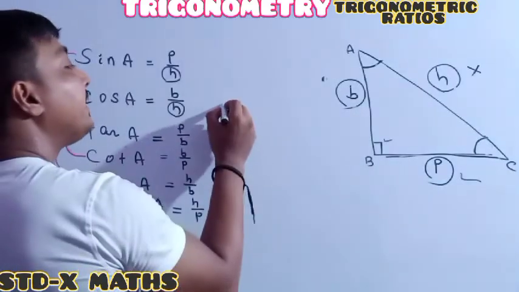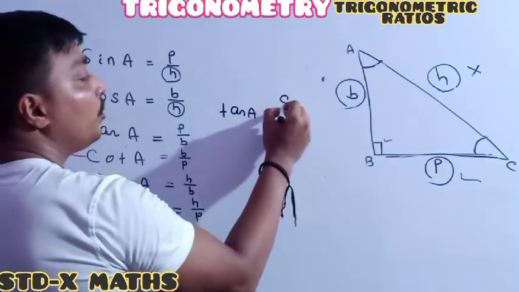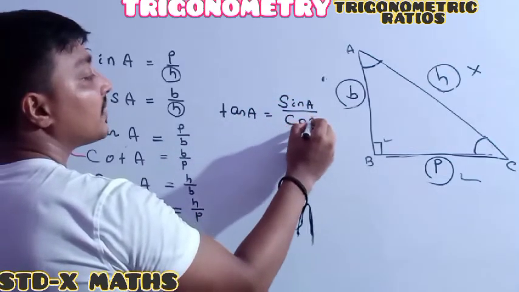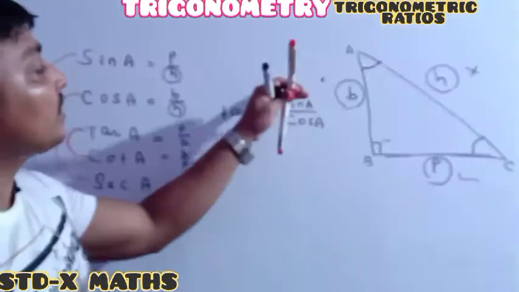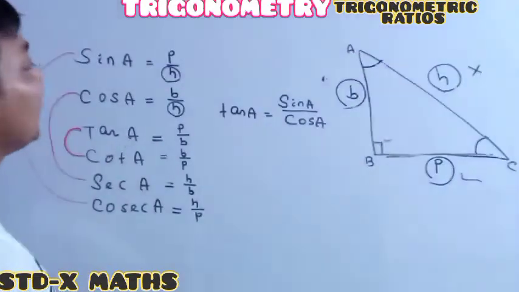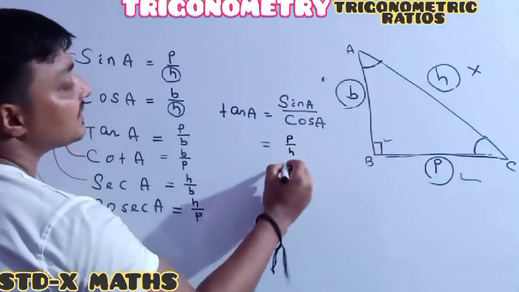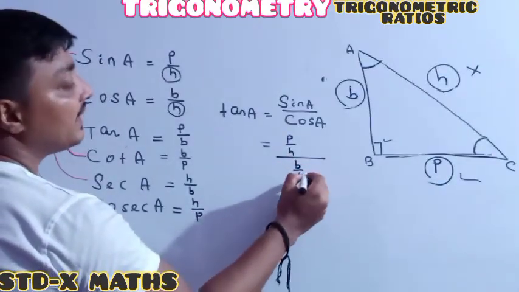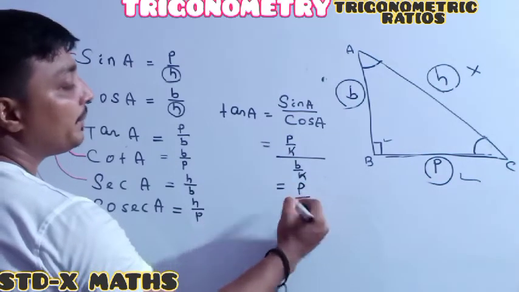Remember, tan A is always sin A divided by cos A. Tan A is the ratio between sin A and cos A. See, sin A is P by H, I am writing here P by H, and cos is B by H. Here H is cancelled, for which tan becomes P by B.